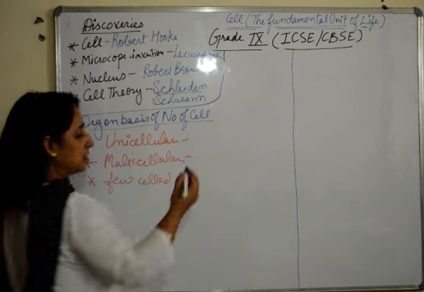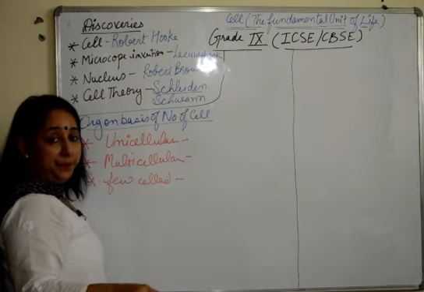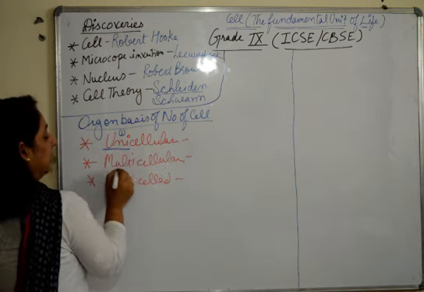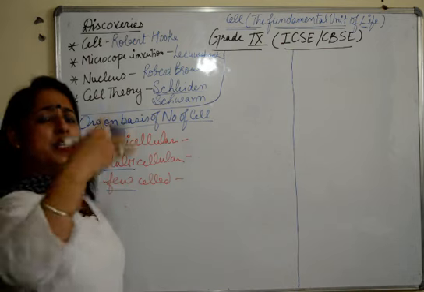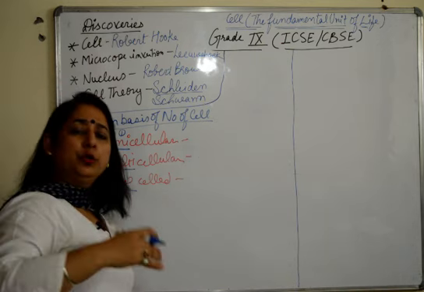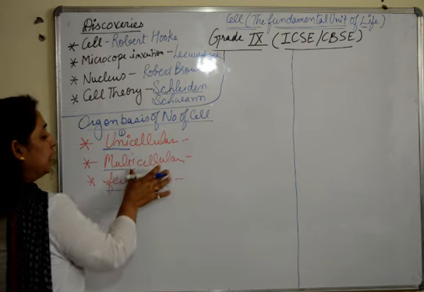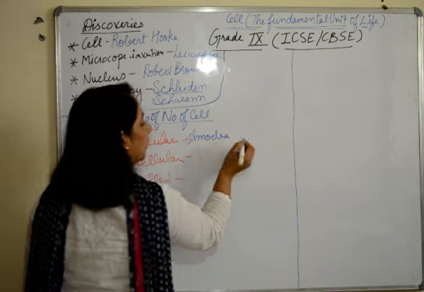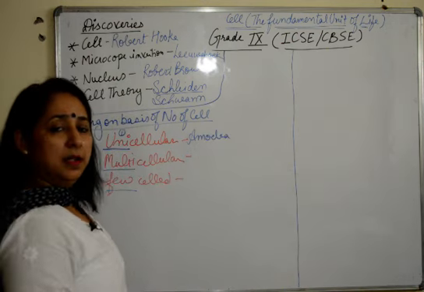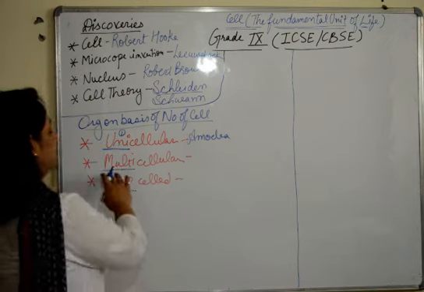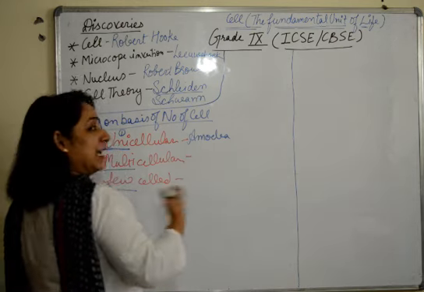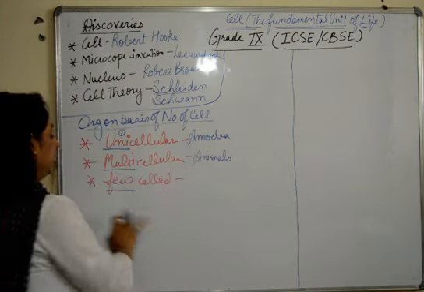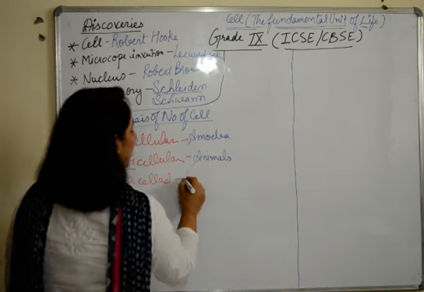Unicellular organisms, examples are very very important. It is not just that you know that uni means one, multi means many, few means neither too many nor one, in between, like 4 to 5, 6 to 7, this kind of. So uni, multi and few celled. Unicellular example, amoeba, paramecium. There are multiple, so please learn those examples. Chlamydomonas. Multicellular, animals, you can write any animal, you can write human. Few celled, Spirogyra.